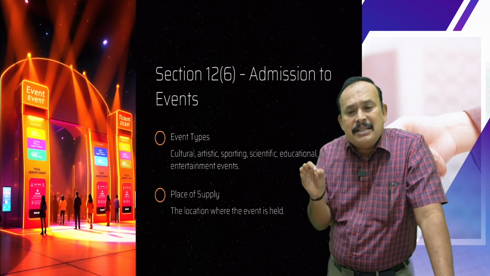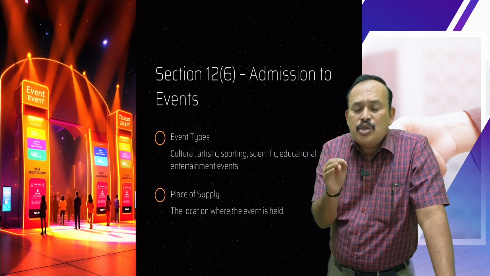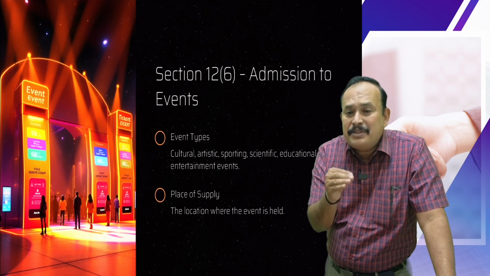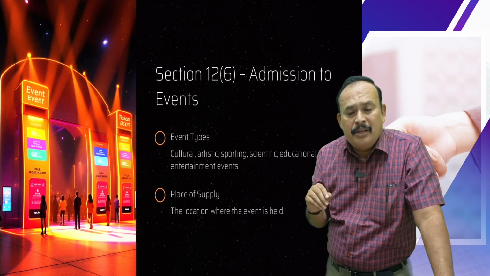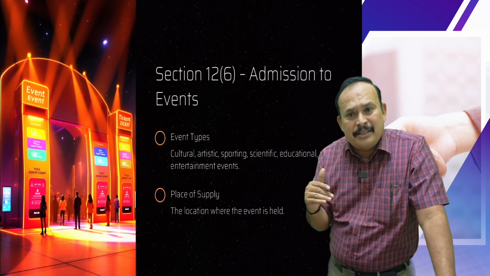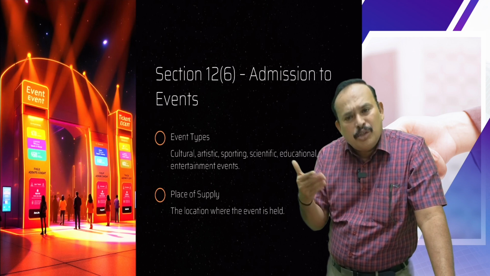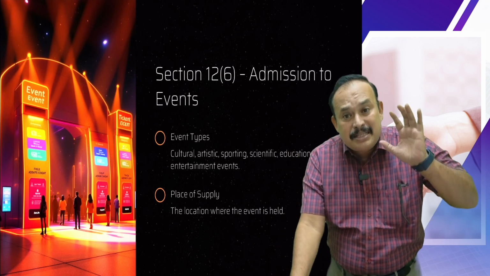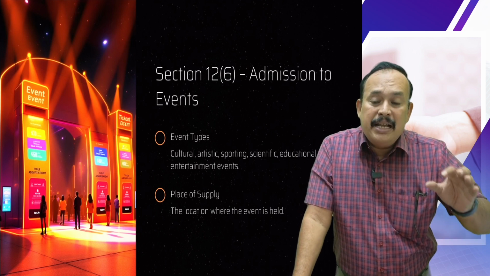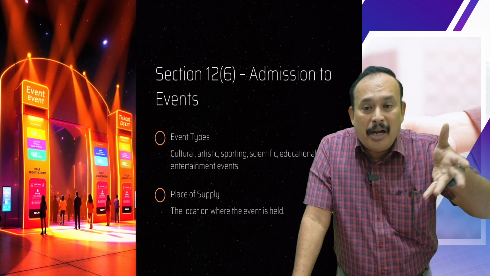As long as the recipient is a registered person, the recipient's location is the place of supply. In the case of training, performance appraisal. Sir, you provided it online, okay, to whom? To a registered person. So the recipient's place is the place of supply.